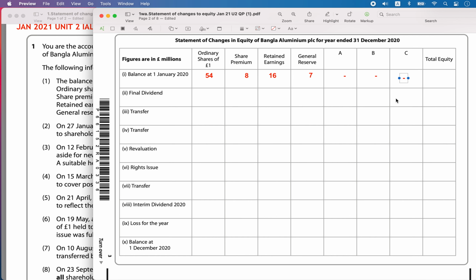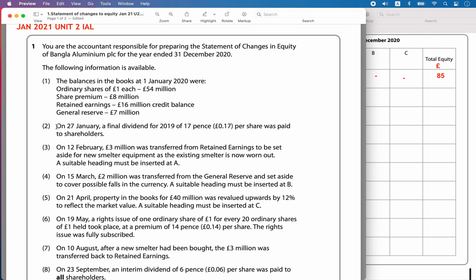So we can start filling the horizontal total values. So 54 plus 8 plus 16 plus 7 is going to be equal to 85 million pounds. So this is 85 million pounds. Whatever you are indicating, it is in pounds. We can write it here. Okay, so that is the first row.